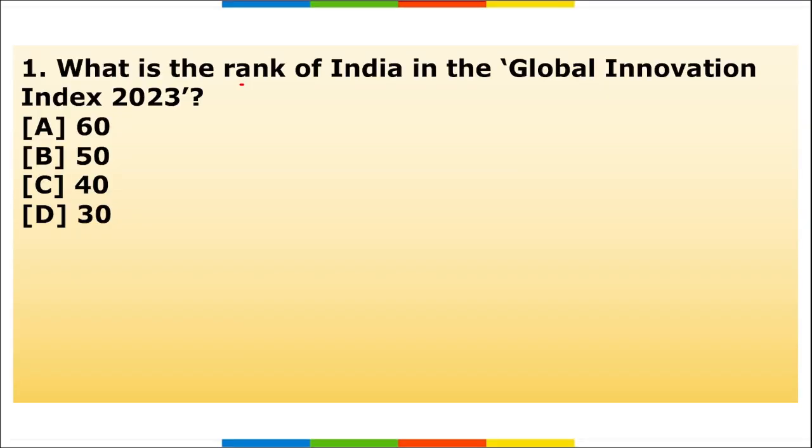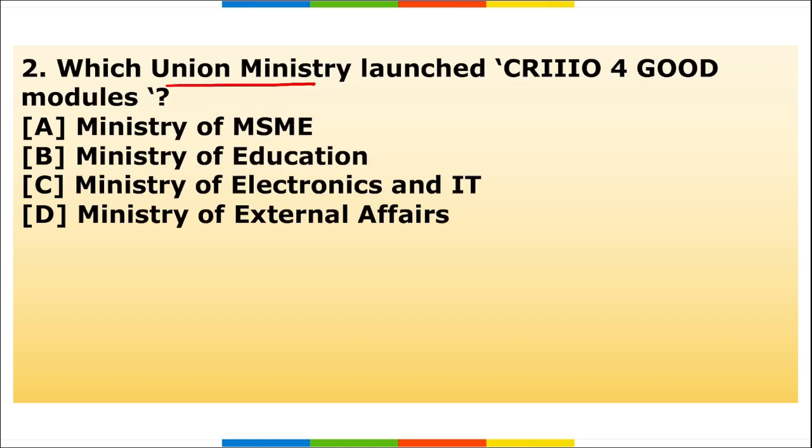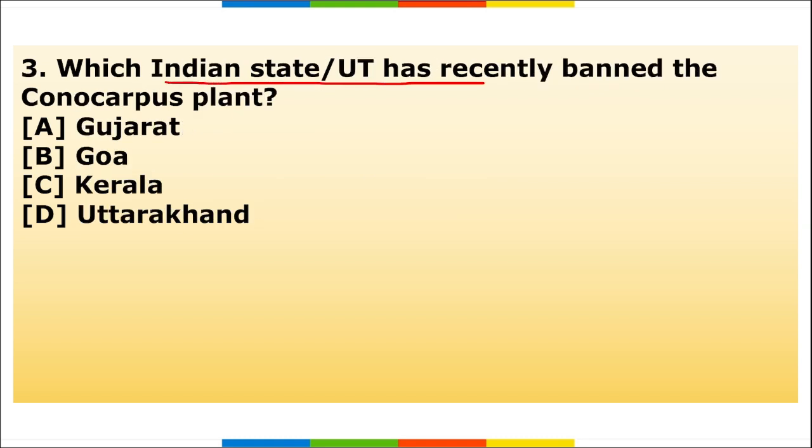Now let's move to the homework section. First, what is the rank of India in the Global Innovation Index 2023? Next, which union ministry launched the CRIIO for Good module? Third, which Indian state has recently banned the Conocarpus plant, right? So these are the three important questions, friends.